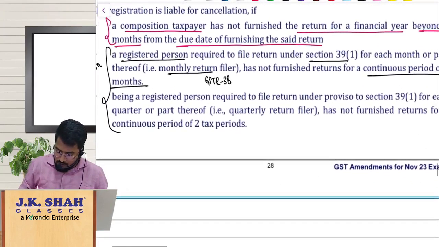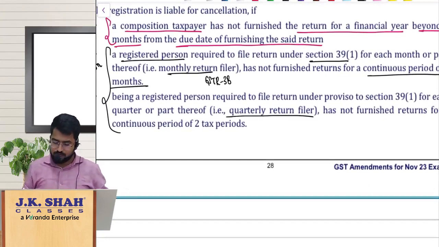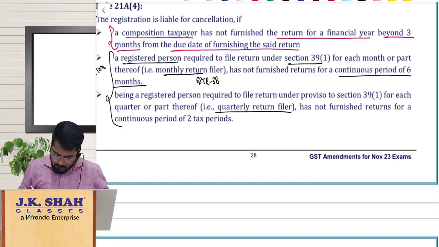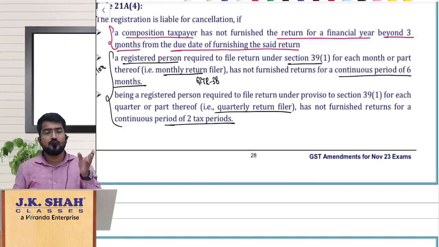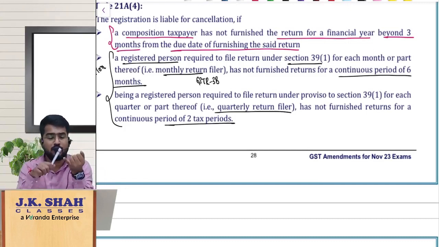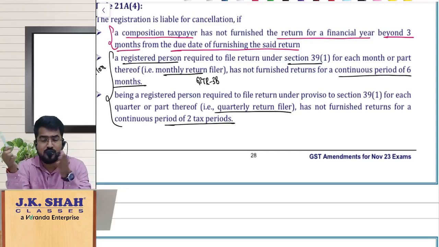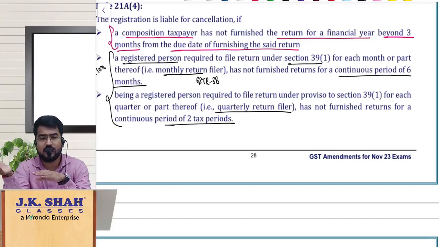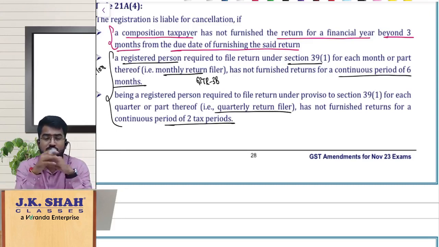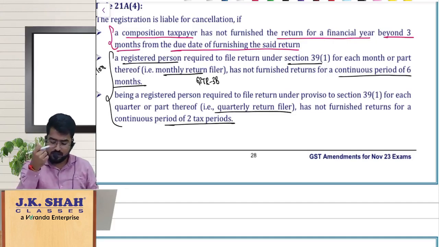Or if you are a quarterly filer, you have not filed that GSTR 3B for 2 tax periods, that is quarters. Okay, so if you are under normal scheme, not filed your GSTR 3B continuously for 6 months, or if you are a quarterly filer, not filed for continuously 2 tax periods, that is 2 quarters, then your registration can be cancelled by the proper officer.